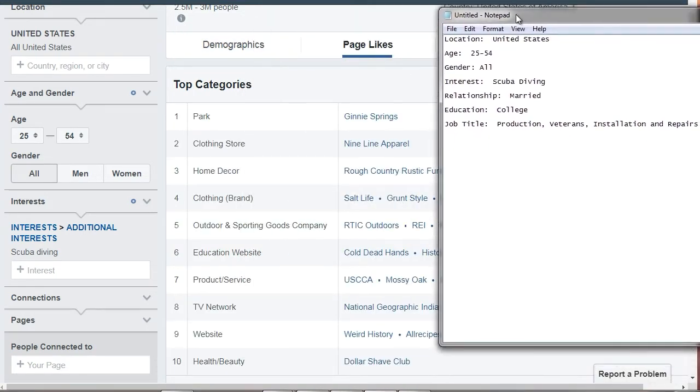So we've got clothing store. They like the 9-line apparel. And then they got Ray. They like Bass Pro Shops, which is not a clothing store, but it's a store. What products do they buy? What services do they use?